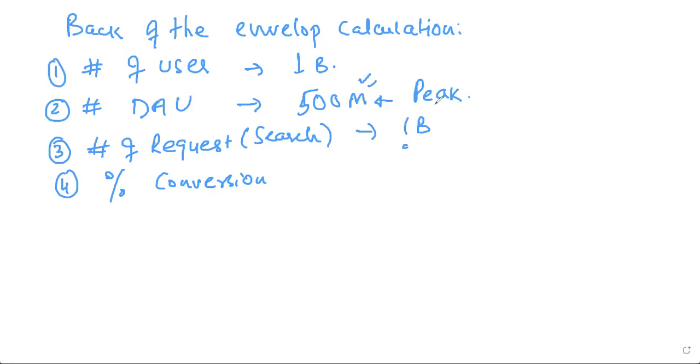Either for booking or just for fun, right? So that's how the search is done 1 billion times. That means on average, one user searches twice on the platform. The conversion is actually booking the cab, right? Then let's say we have 30% conversion, which is 300 million rides being booked every day, right? Now this is the data.